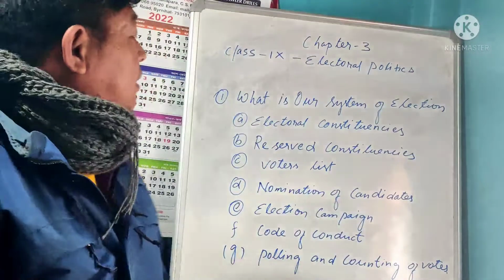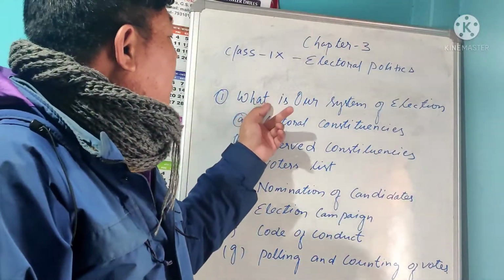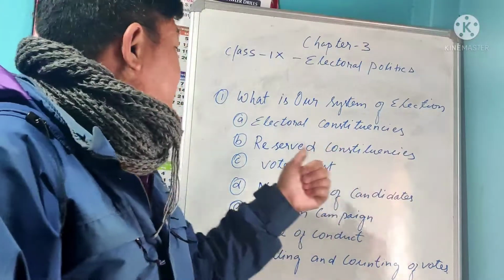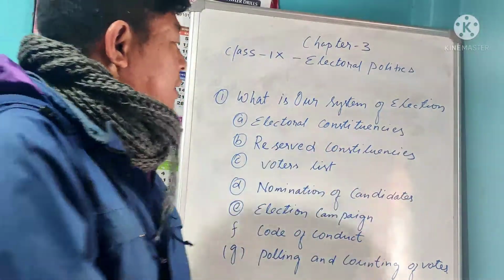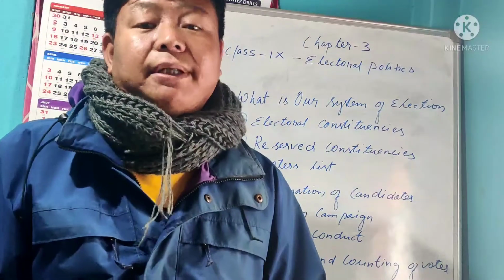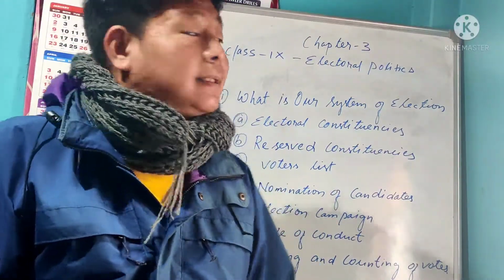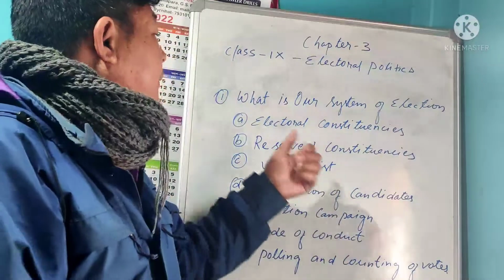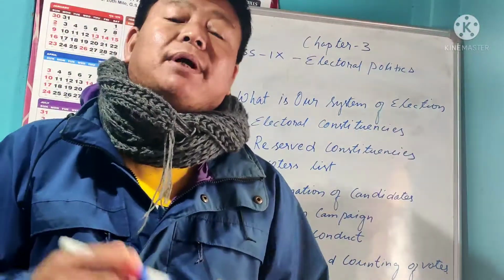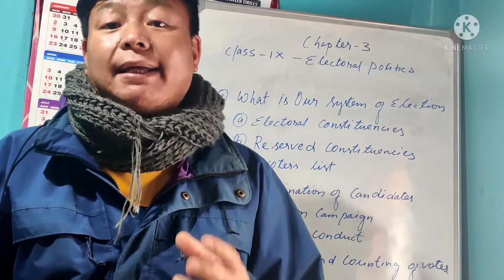For that, last time we discussed what our system of elections is, and here the electoral constituency and the reserve constituencies. I already completed this topic in the last class, but I also have to go back to it. Electoral constituency means, in any jurisdiction, an area where they have one minister, their area.